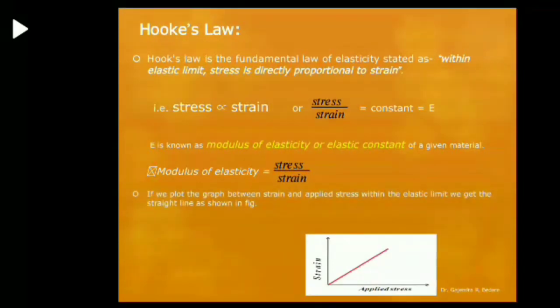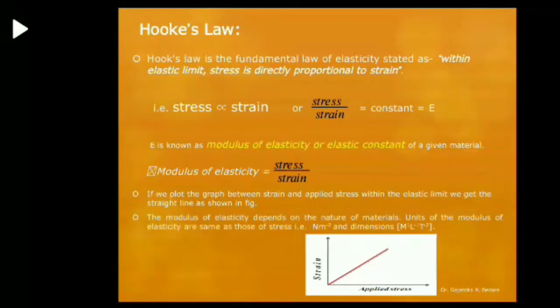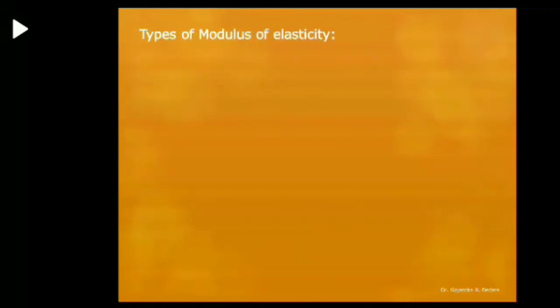If we plot the graph between strain and the applied stress within the elastic limit, we get a straight line as shown in the figure. In the figure, on the x-axis there is applied stress and on the y-axis there is strain. The modulus of elasticity depends on the nature of materials. Units of modulus of elasticity are the same as those of stress, as we have seen, that is Newton per meter square, and the dimension is given here.